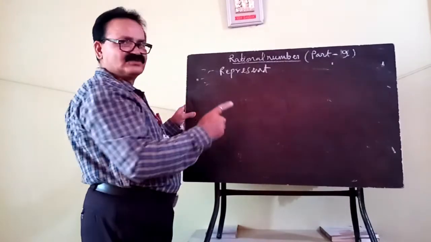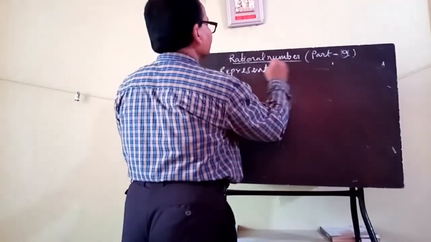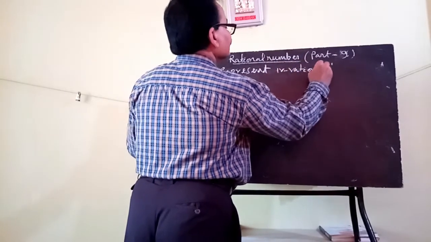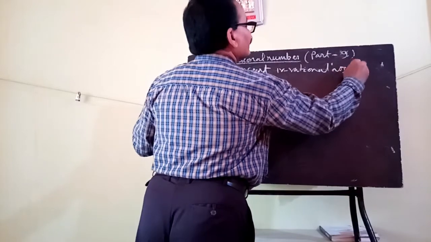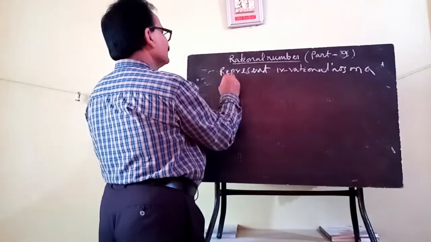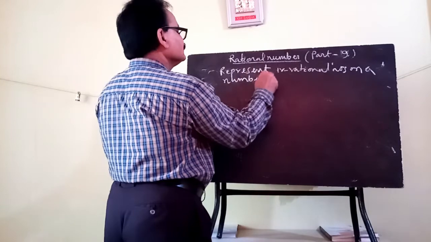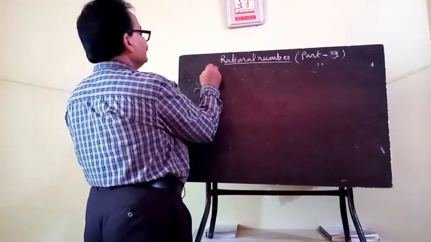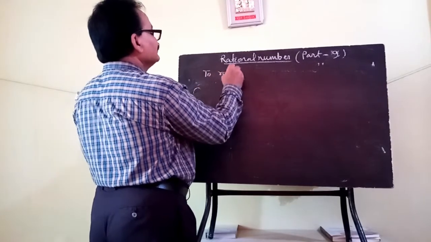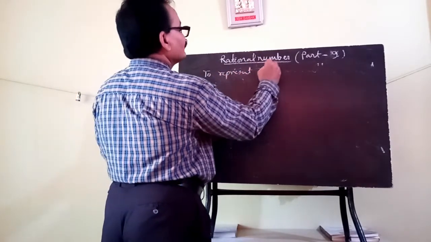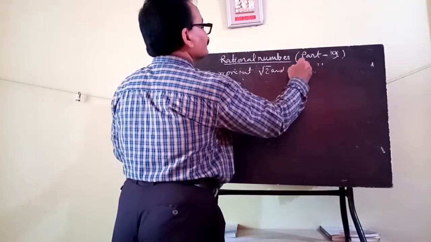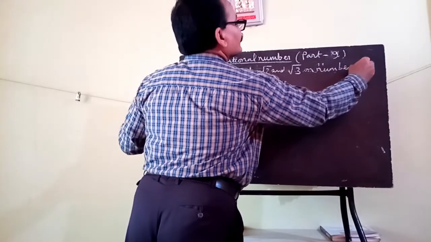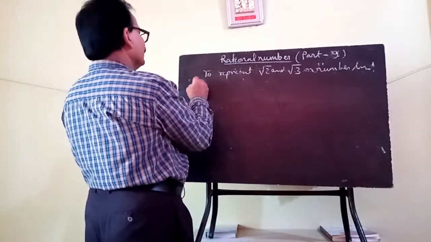Now I will show you how to represent irrational numbers on a number line. In this question, we have to represent square root of 2 and square root of 3 on the number line. Okay, your solution.